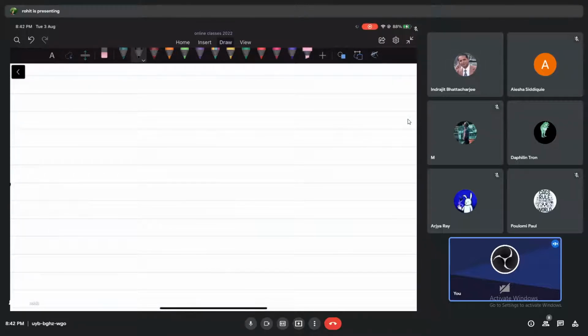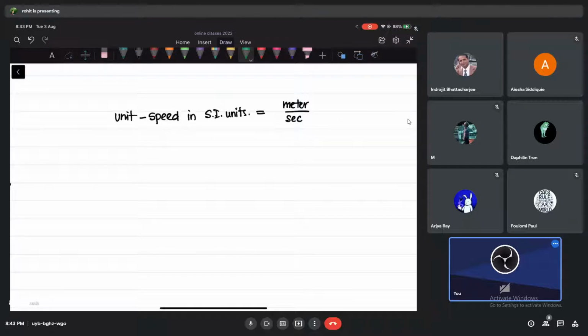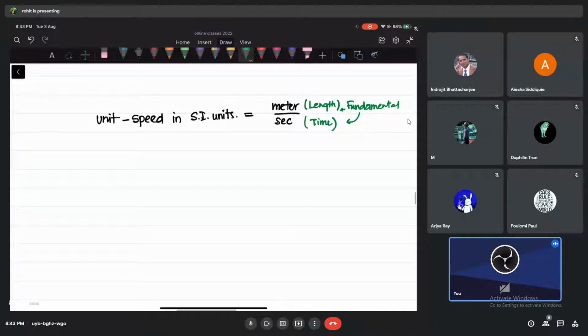See, if I ask you what is the unit of speed in SI units, your answer is what? Meter per second. Because we use the SI system, here we use length, here we have used time units. Those are fundamental, if you remember: length, mass, time, luminous intensity, mole, and all those things. These are fundamental. And notice I don't have any factor here.